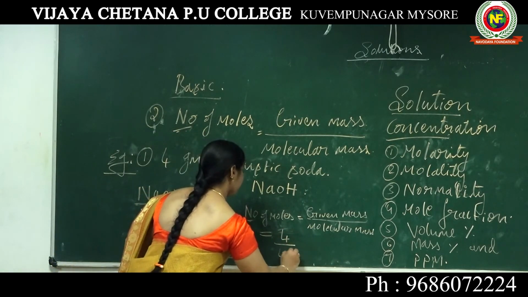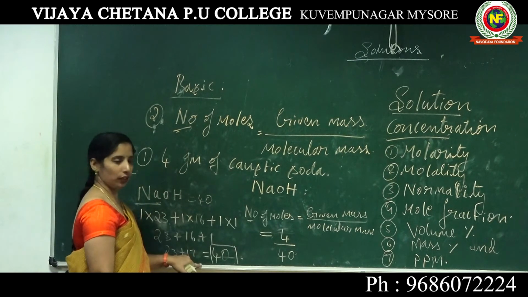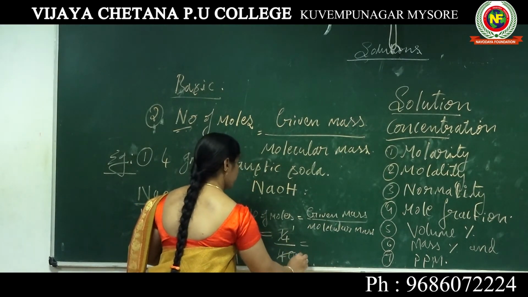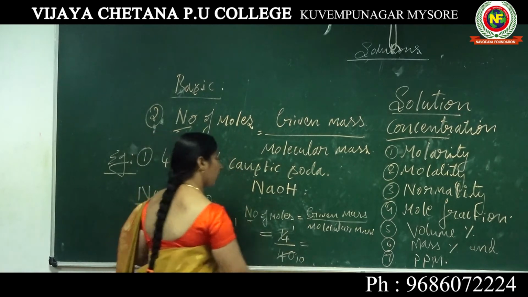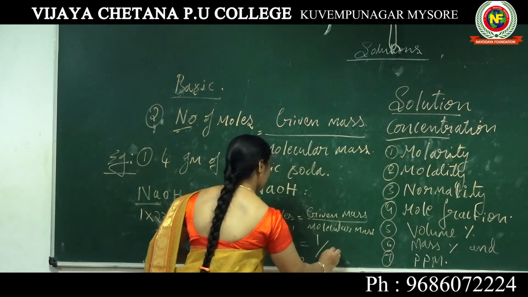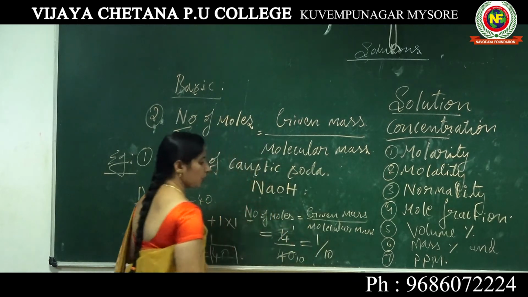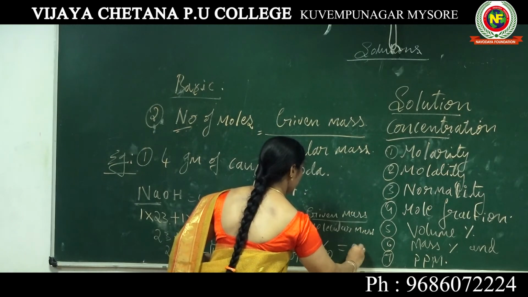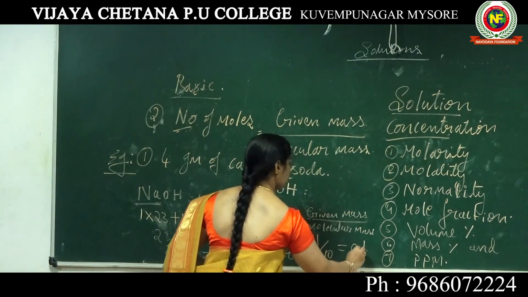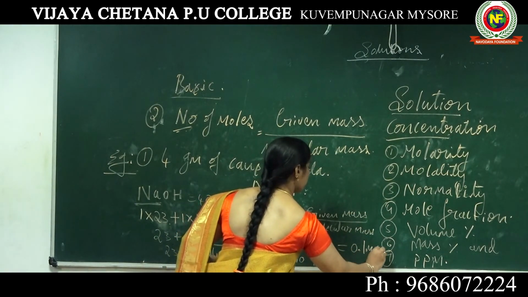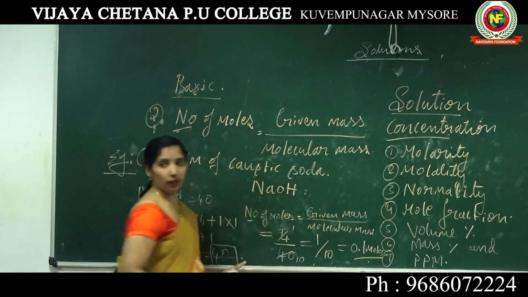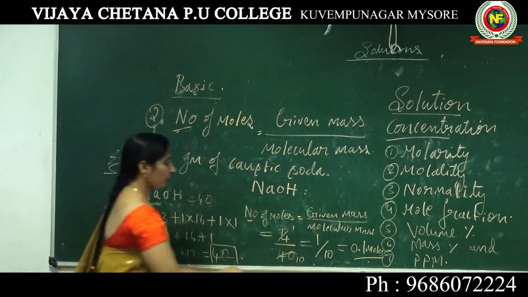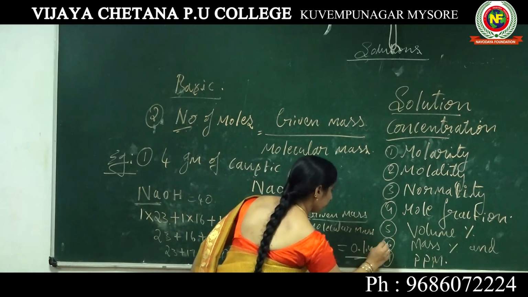So what will it become? 4 by 40 is 1 by 10. We can also write 1 by 10 as 0.1 moles. Got it?